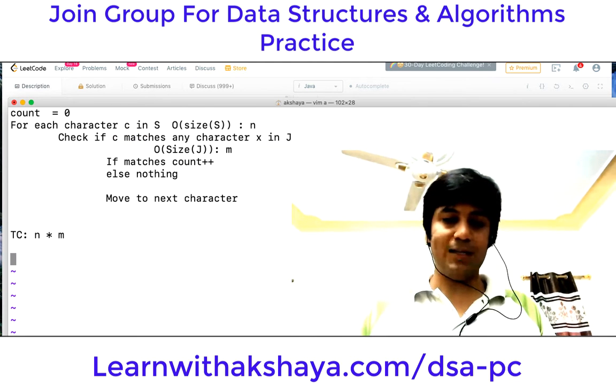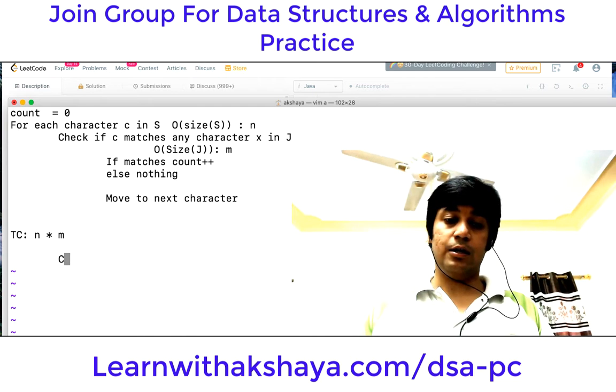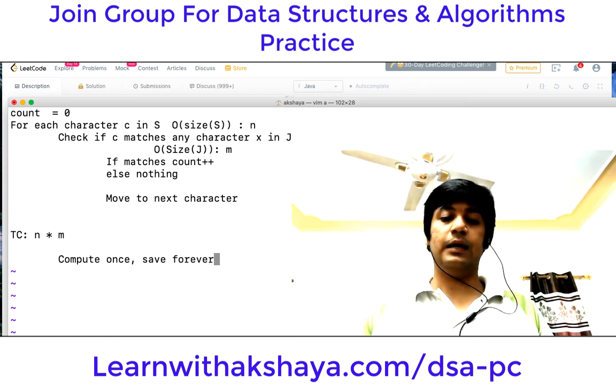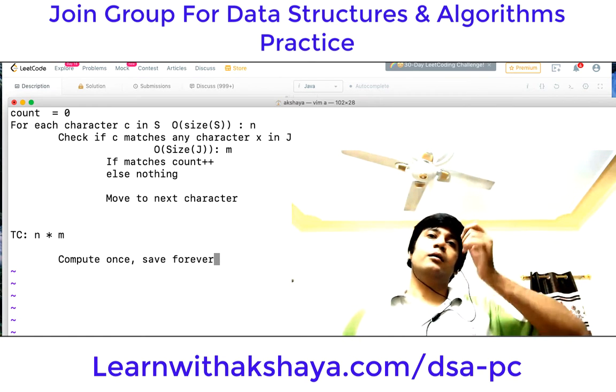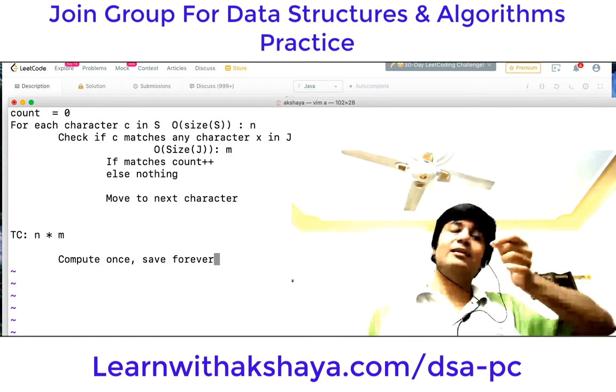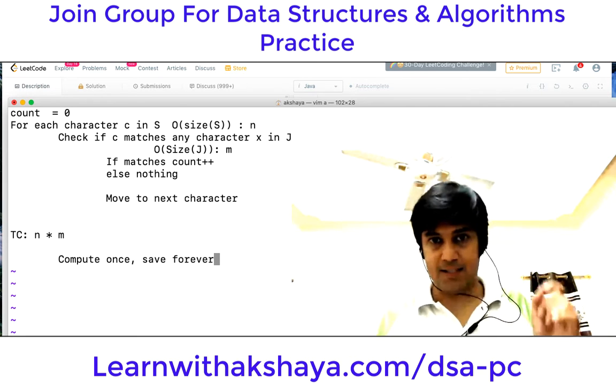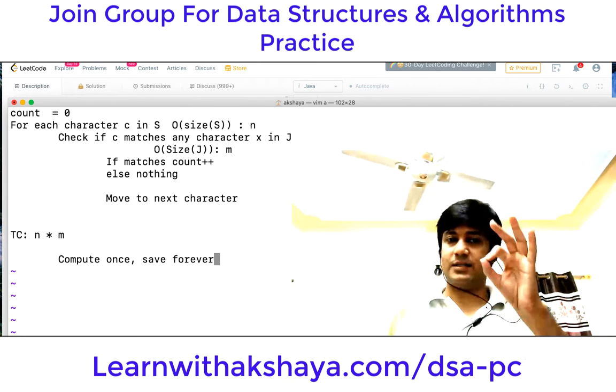One of the possibilities is: compute once, save forever. That is, let's say the small character a came in the string S. So small a is our present character.